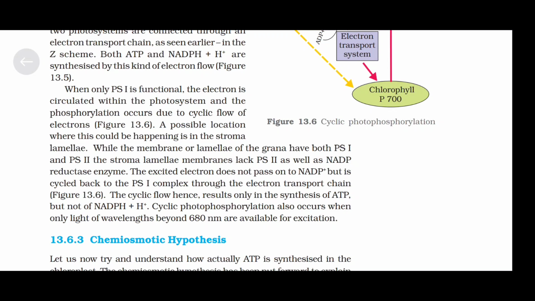The excited electron does not pass on to NADP plus but is cycled back to the photosystem 1 complex through the electron transport chain. The cyclic flow hence results only in synthesis of ATP but not of NADPH plus H plus. Cyclic photophosphorylation also occurs when only light of wavelengths beyond 680 nanometer is available for excitation.